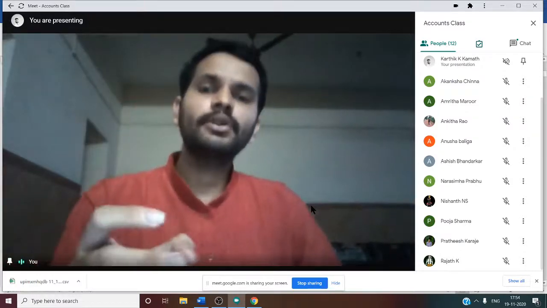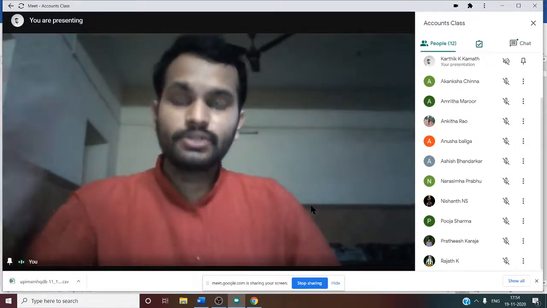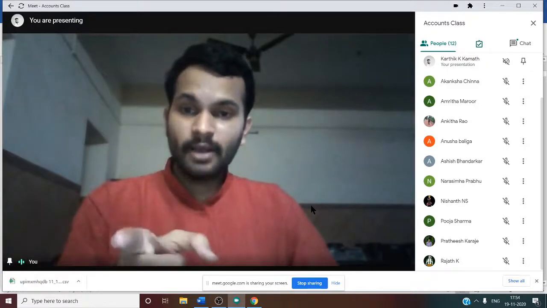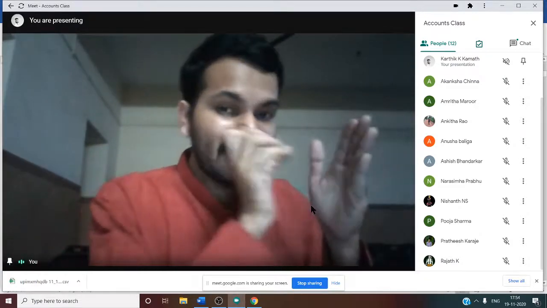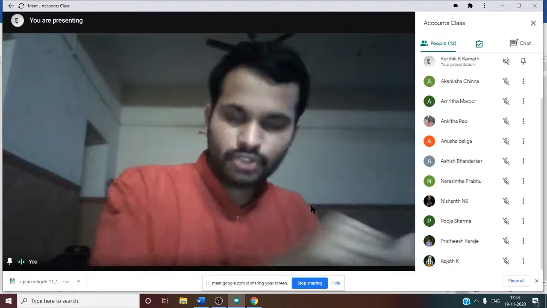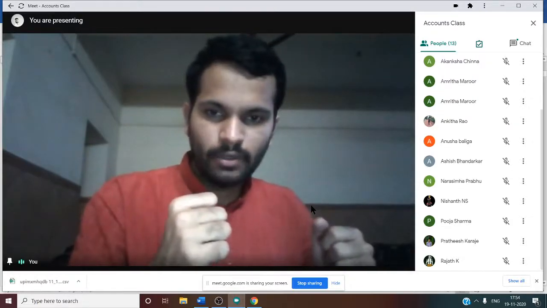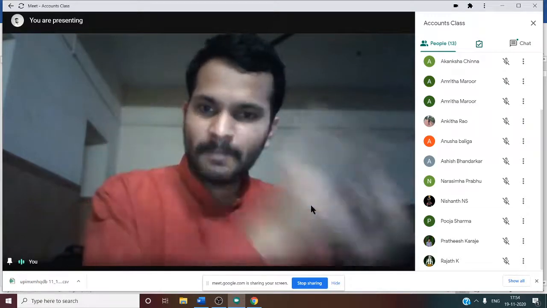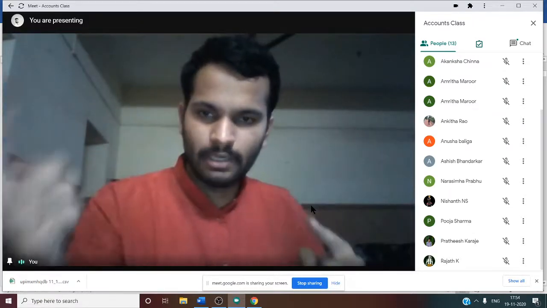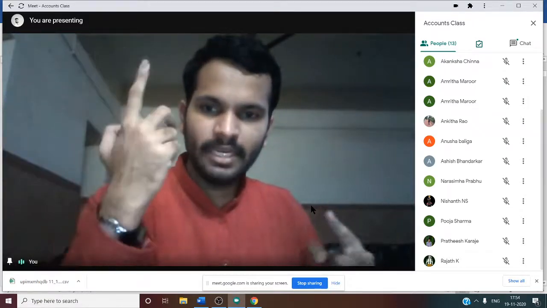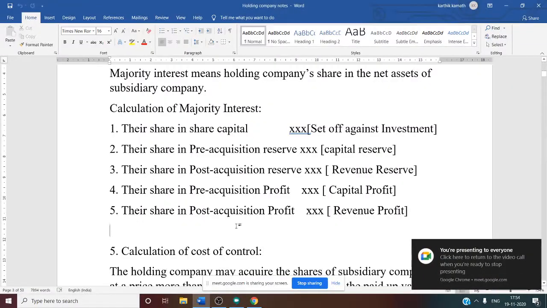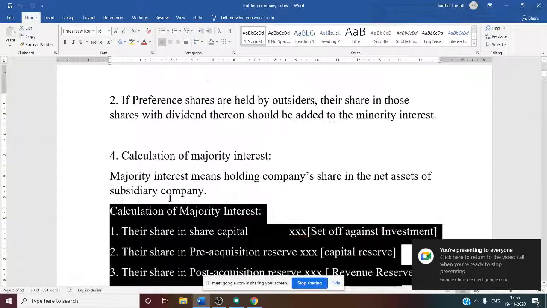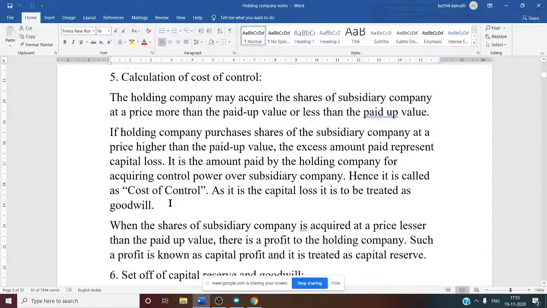Why are we going to write only the majority share? This is simple. Because after the acquisition, some portion of the assets comes to the holding company, isn't it? So if 60% is acquired, 60% of the asset comes to the holding company. That is why we need to take the majority ratio or majority interest. So this is about calculation of majority interest, point number 4.